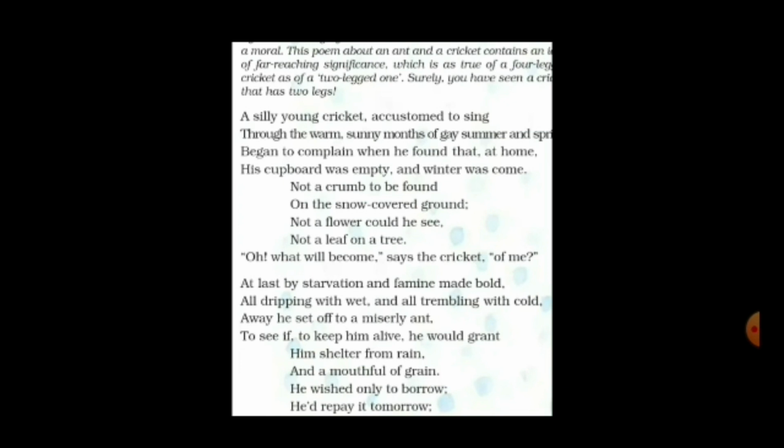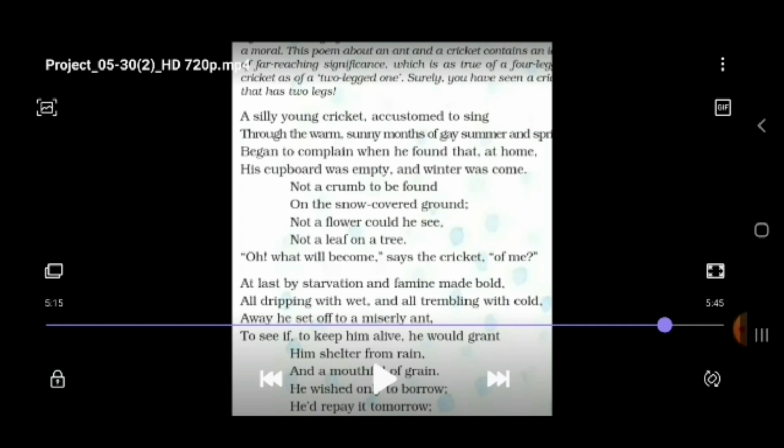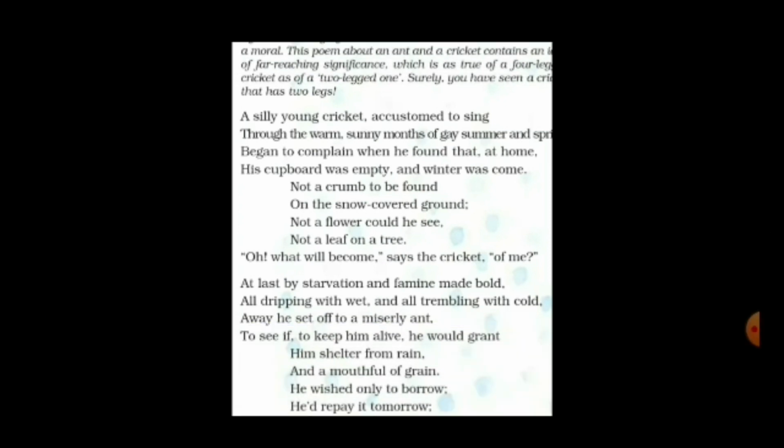Here, he is getting some food and grains from the ant to escape hunger and starvation. He informed the ant that whatever help he would take, he would repay it soon.